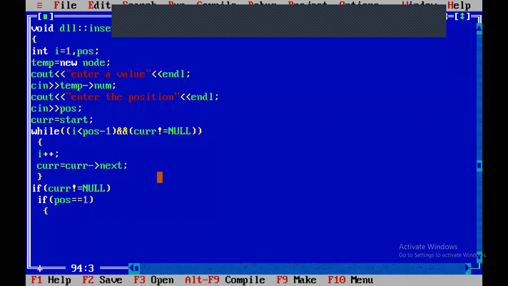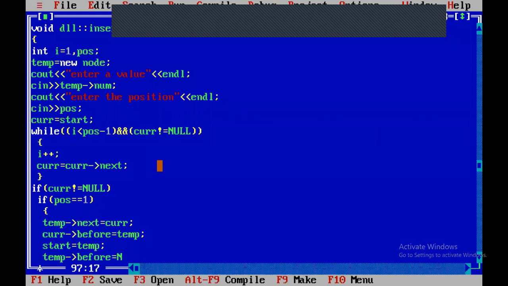In this case, you have to assign it to start. Before assigning to start, I will give temp arrow next equal to current, current arrow before equal to temp, and start equal to temp, temp dot before equal to null.